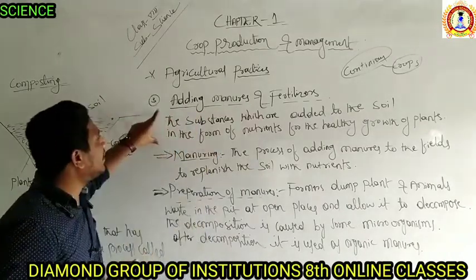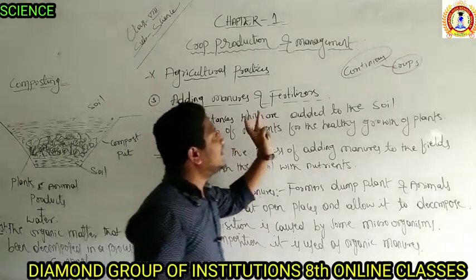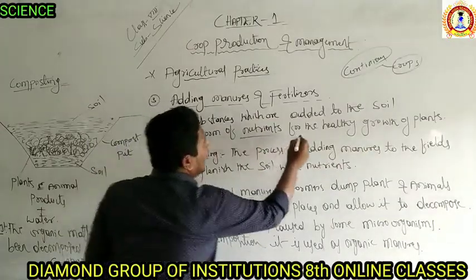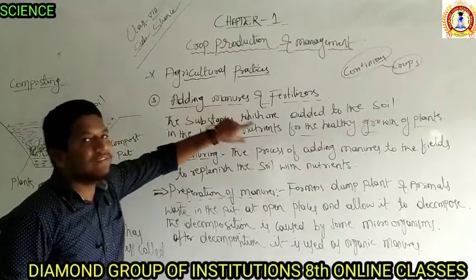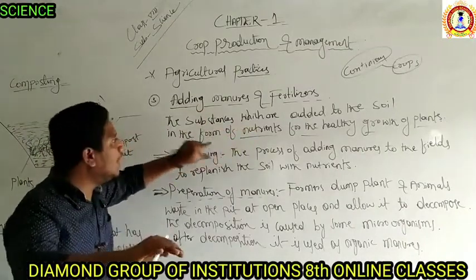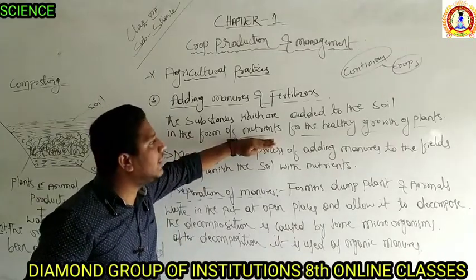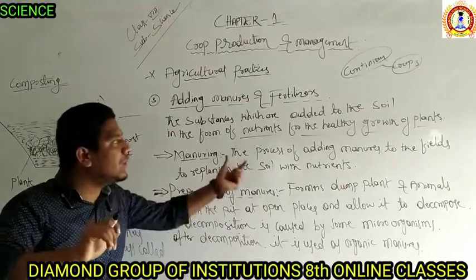Then what is meant by manures and fertilizers? We discussed the definition already. They are the substances added to the soil in the form of nutrients for the healthy growth of the plants. Why is it necessary to add the nutrients?